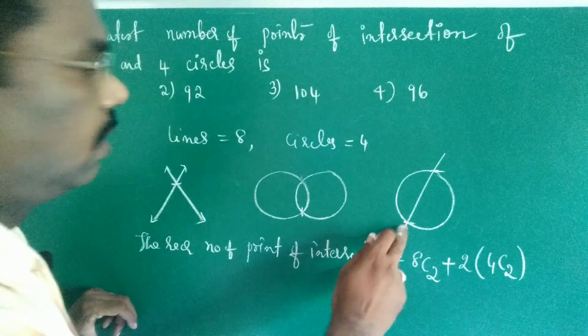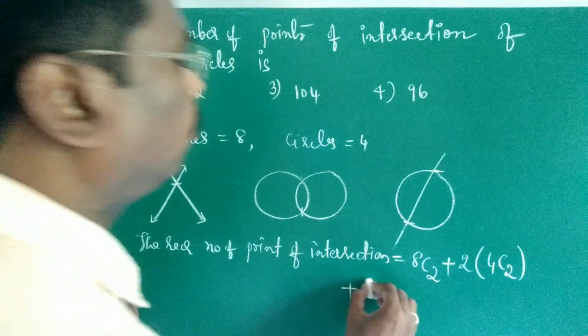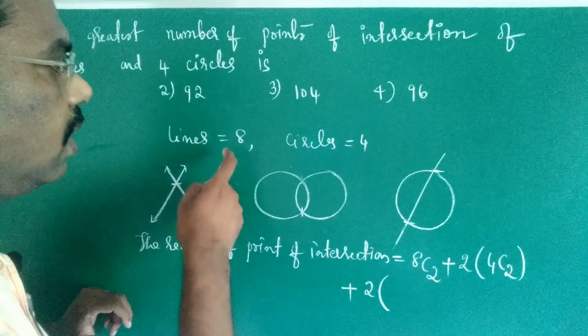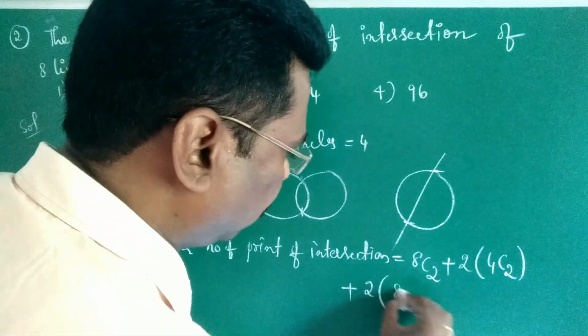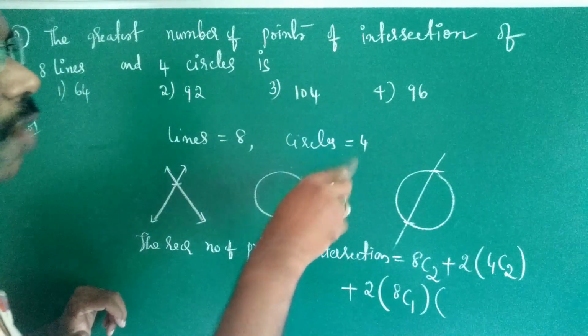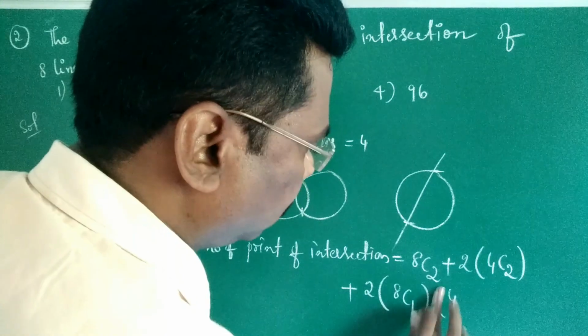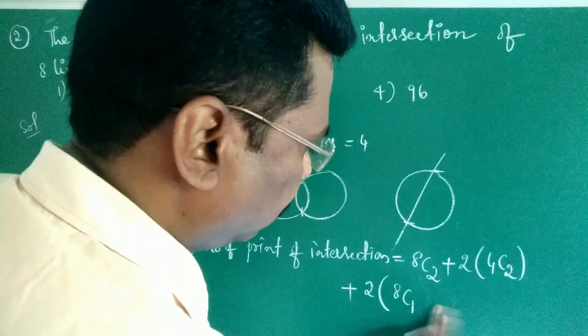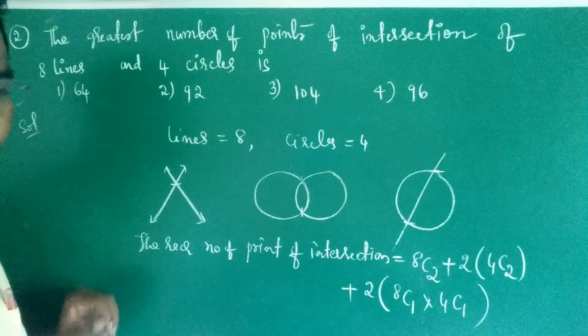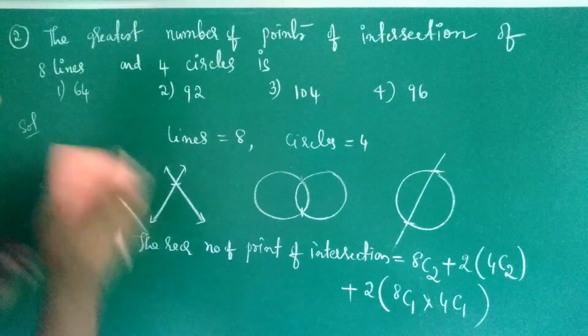Here the points of intersection are 2. Now 2 into, first selecting one line out of 8, 8C1, and also one circle out of 4, 4C1. Now 8C1 into 4C1.